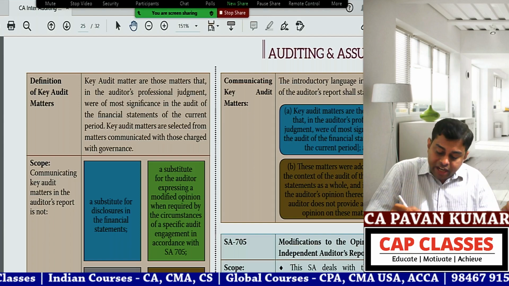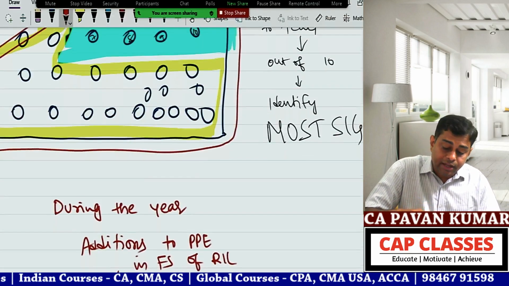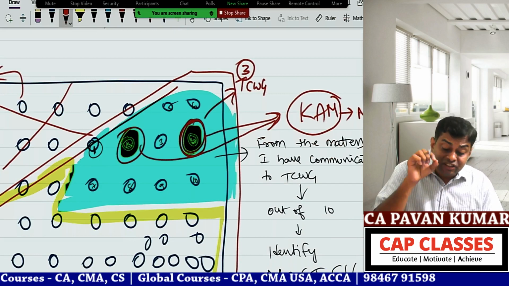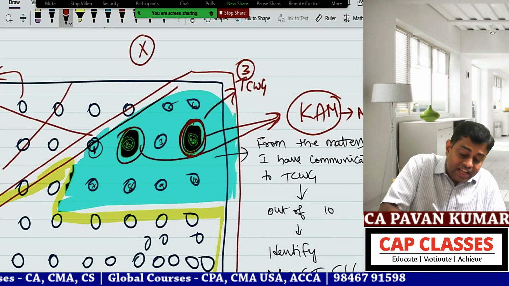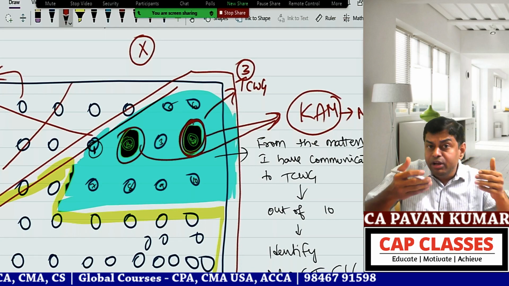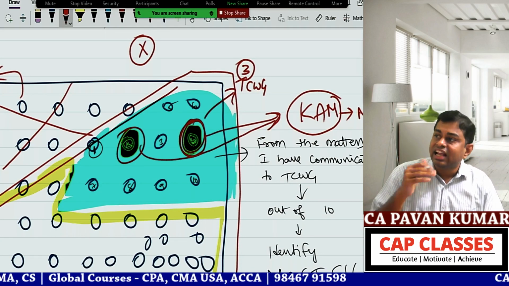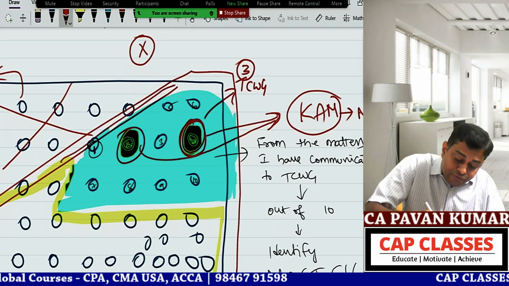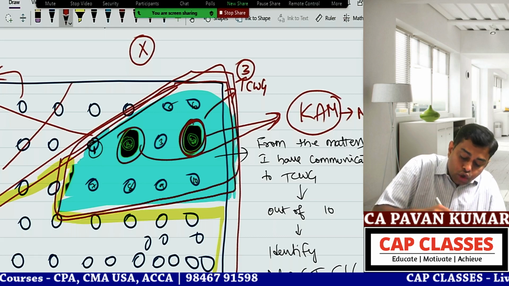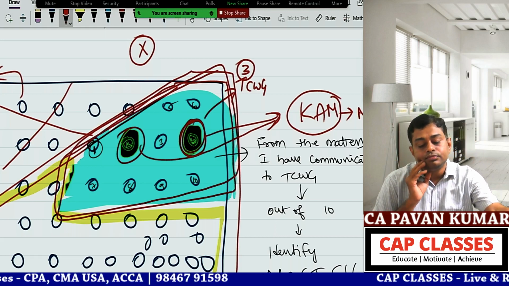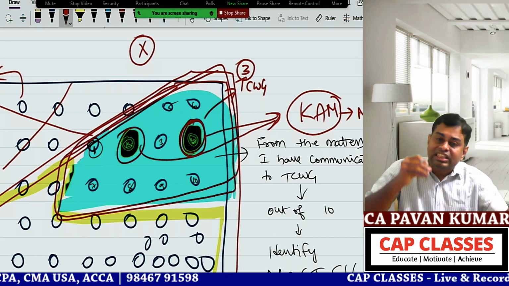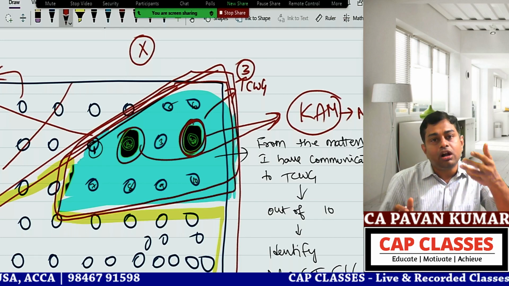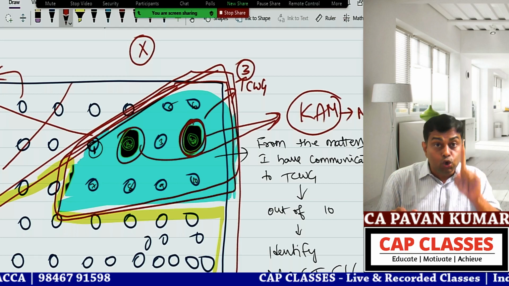Can you pick a new item? For example, here if you see, this blue shaded area is there, no? From that only I am picking. Pawan sir, there is one item X here which is not communicated to those charged with governance. Can I put it in CAM? The answer is no. Step 1, if it falls in this box, you need to inform TCWG, no? From that only CAM will come. There cannot be an item in CAM which is not communicated to those charged with governance. If you do that, it is professional misconduct.